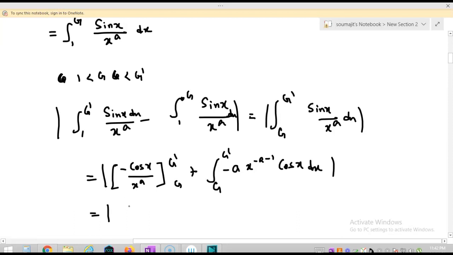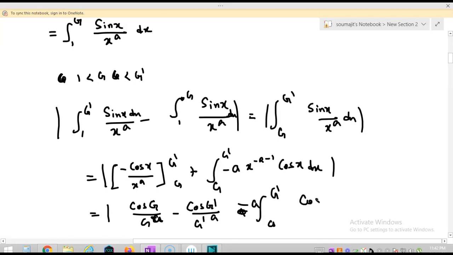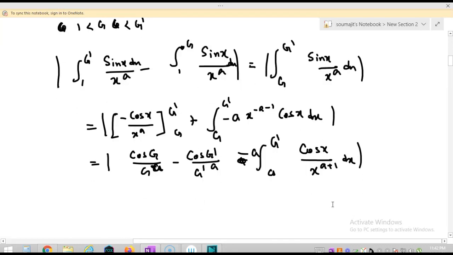If I put the limit, I can write it as cos g by g to the power a minus cos of g dash by g dash to the power a plus the integration from g to g dash of minus a into cos x by x to the power a plus 1 dx.